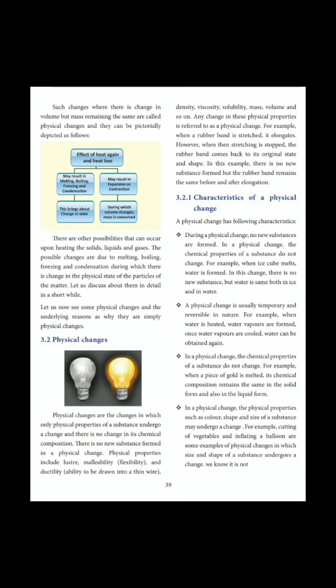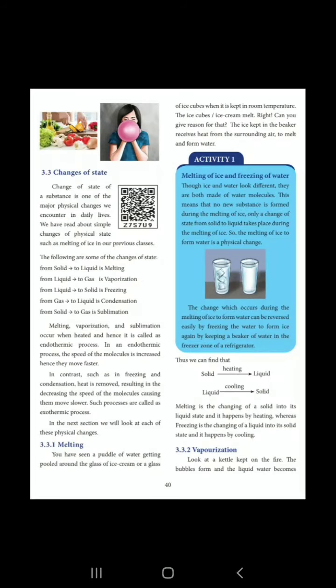In a physical change, the chemical properties of a substance do not change. For example, when a piece of gold is melted, its chemical composition remains the same in the solid form and also in the liquid form. In a physical change, the physical properties such as color, shape, and size of a substance may undergo a change. For example, cutting of vegetables and inflating a balloon are some examples of physical changes in which size and shape of a substance change.